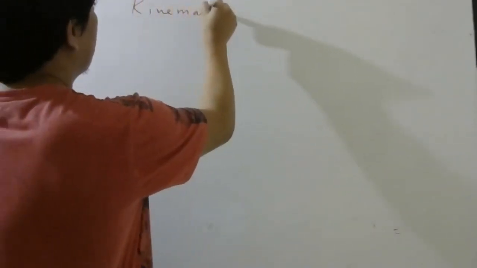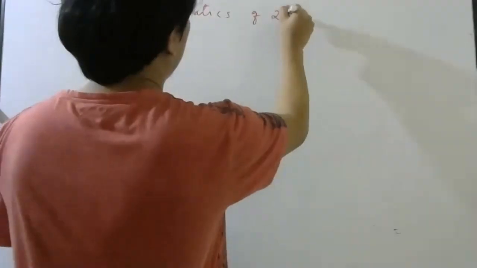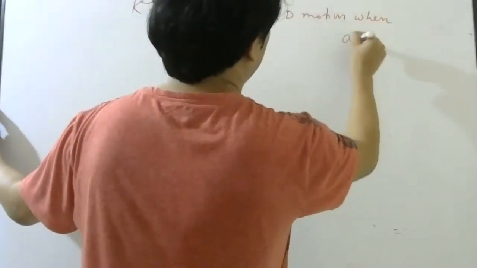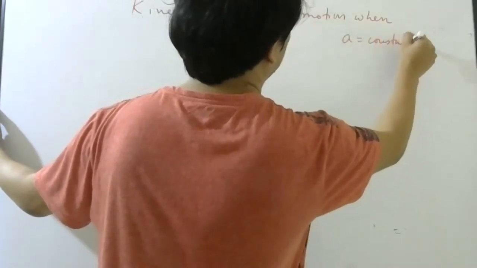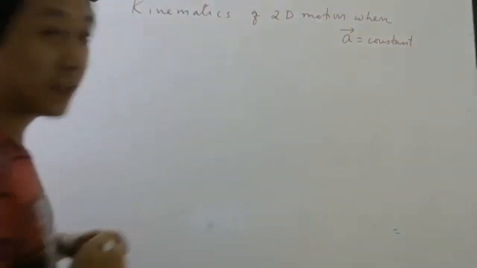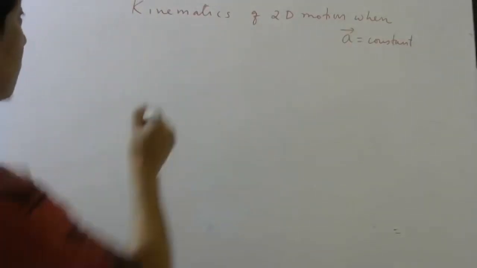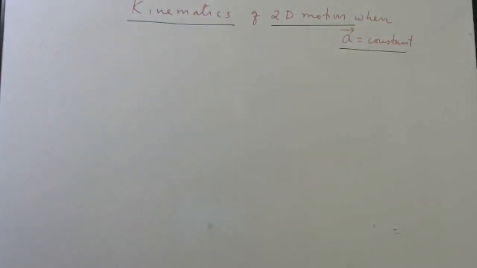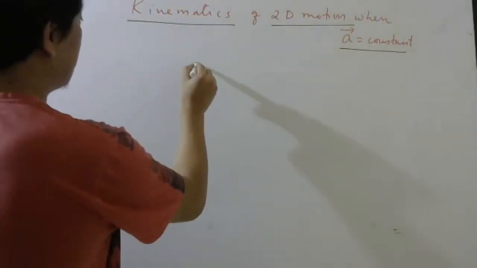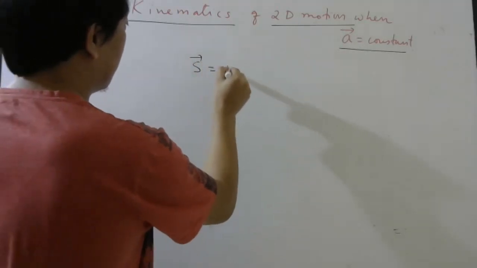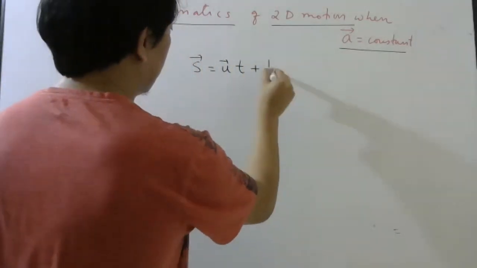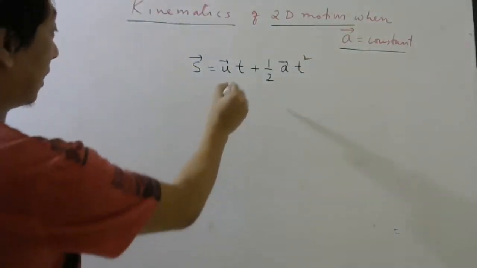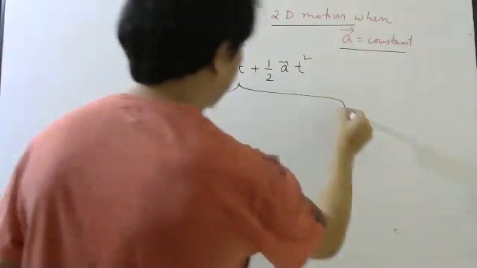Kinematics of 2D motion when acceleration is constant. Basically this formula which you have will now break into two formulas.